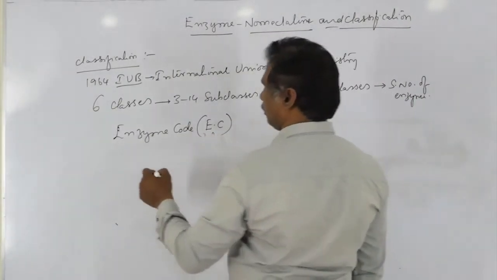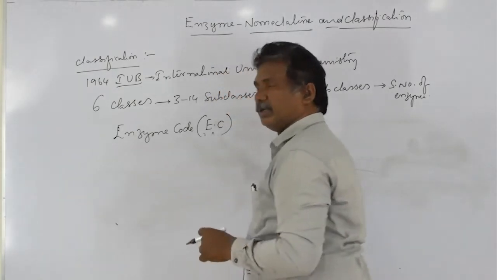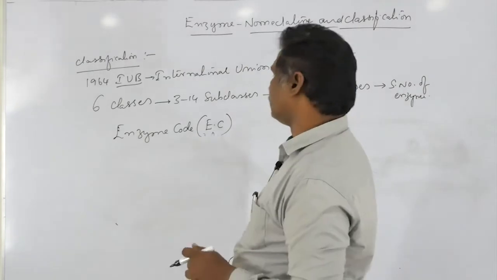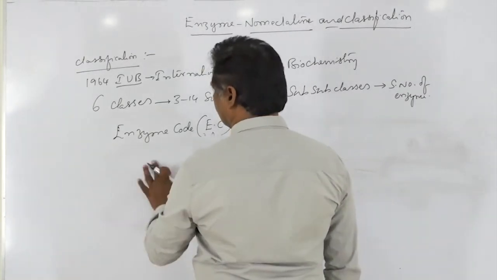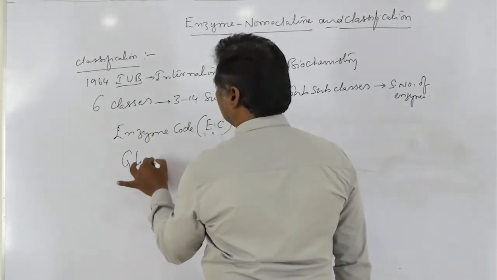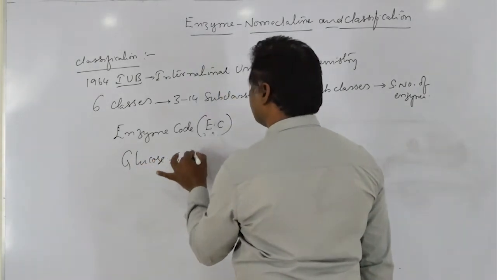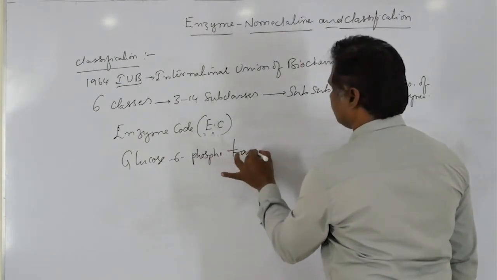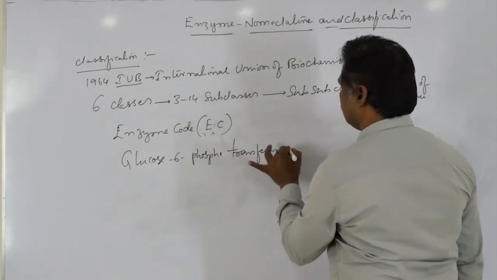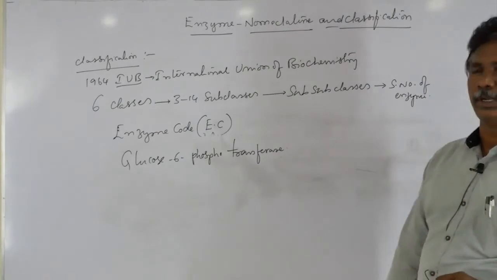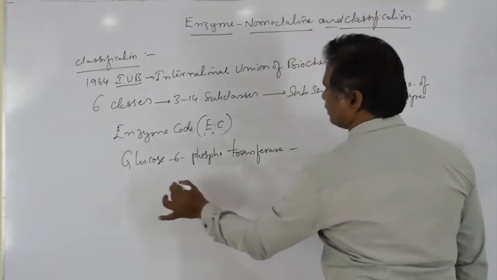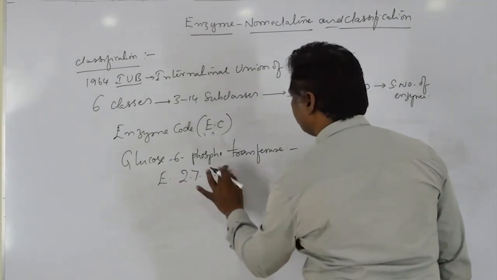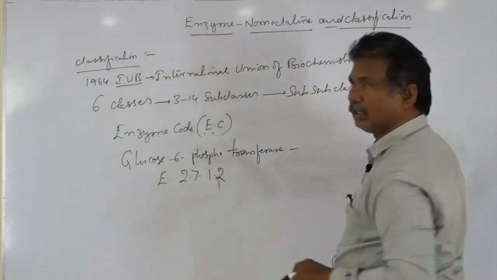One example is there in your textbook, at the end of the enzymatic classification: glucose 6-phosphotransferase, EC 2.7.1.2.